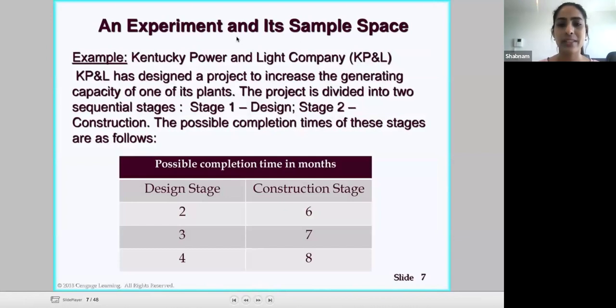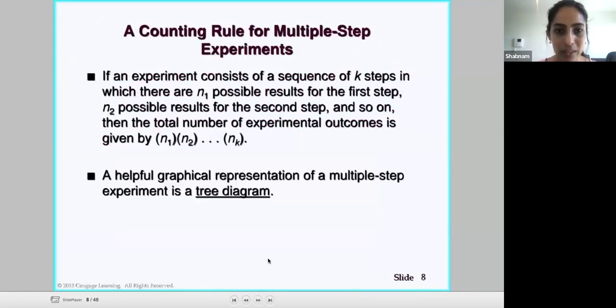So let's have a look at a sort of case explanation. Kentucky Power and Light Company is our example that we'll be using. They have designed a project to increase the generating capacity of one of their plants. The project is divided into 2 stages, stage 1 and stage 2. The possible completion times of these stages are as follows. So we've got our design stage and our construction stage as well. We've got this table as well. Okay, all right, so now we'll use this example as we carry it through.